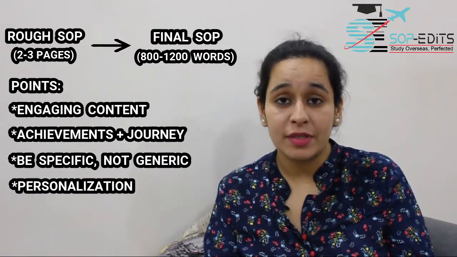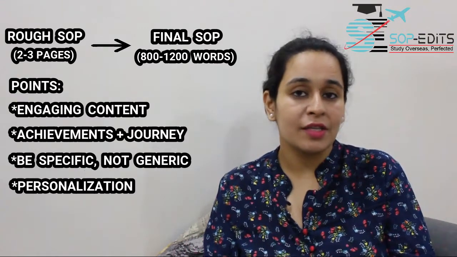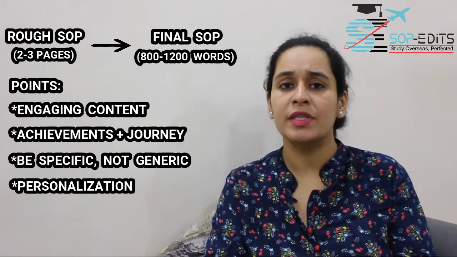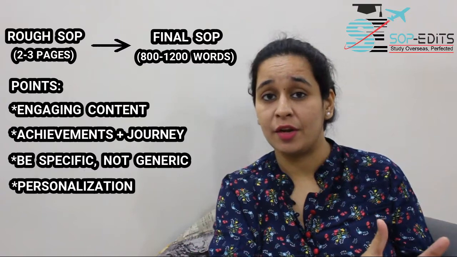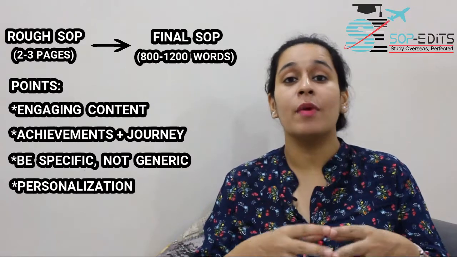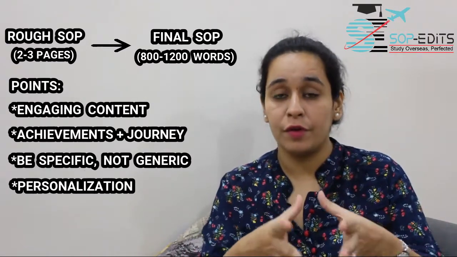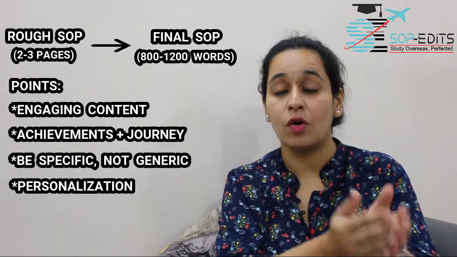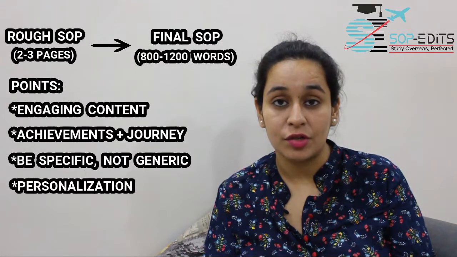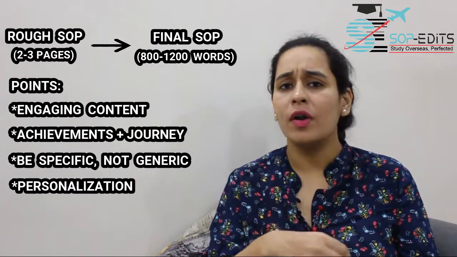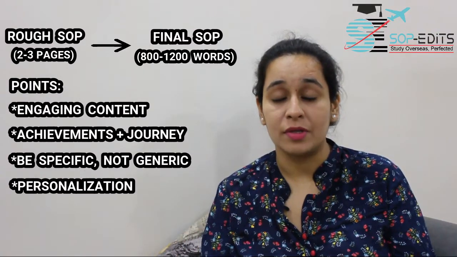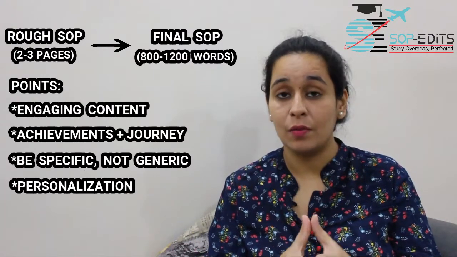And the second point of personalization is to try personalizing your SOP for each and every university and the course you want to apply to. A certain university might have a good specialization in their curriculum. If you mention that, it will obviously show that you have well researched. Talking about the professor you want to work with, if you're going for a research-based program, or the project that he's working on, and showing interest in that, again shows that you have well researched the course you want to go for. Or even talking about the clubs and the events which are happening on the campus. Maybe that is something which you can really work on.